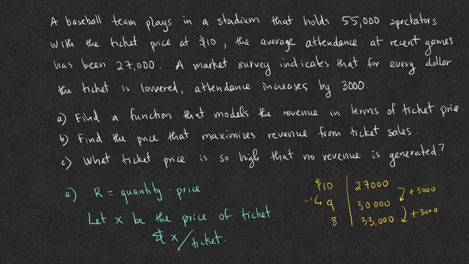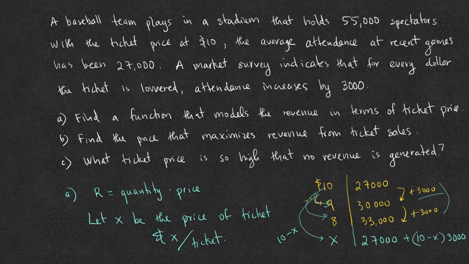At the current price of x dollars, which we don't know what it is, we want to know what the number of tickets will be. We always start with the initial value, 27,000, and we add to it. Notice that if we were to lower by 1, then we would add 3,000. If we were to lower by 2, then we would add 2 times 3,000. And so if we were to go to x, which is a difference of 10 minus x, then we would add 10 minus x times 3,000.